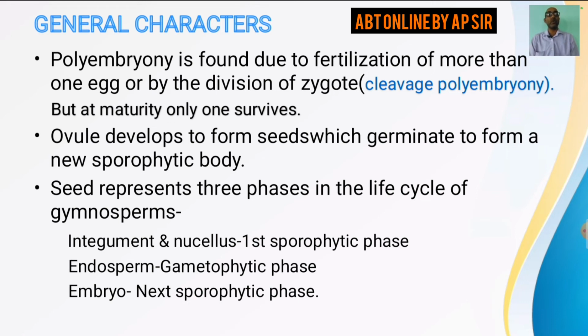You know that ovule later gives rise to seed. So we can say that the integument, that is the outer covering of the ovule, and the nucellus, that which is present inside the ovule, they represent the first sporophytic phase. Then the endosperm, which is nothing but the female gametophyte, is the gametophytic phase, and the embryo is the next sporophytic phase.